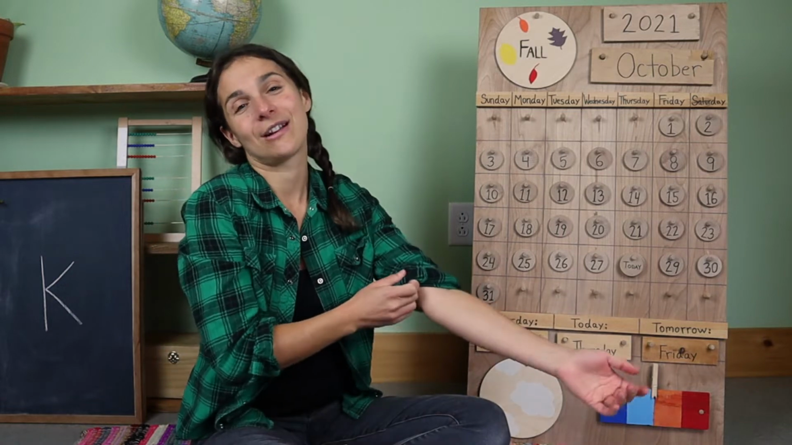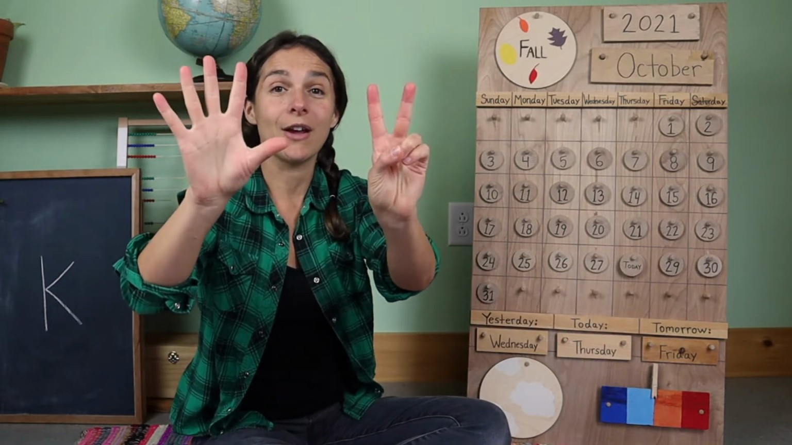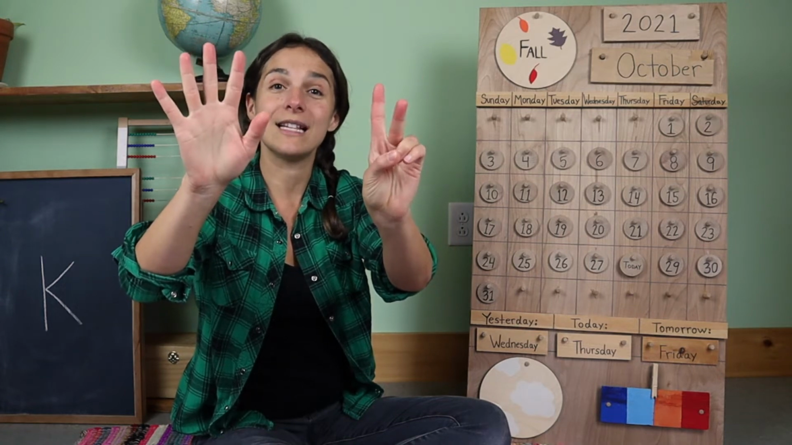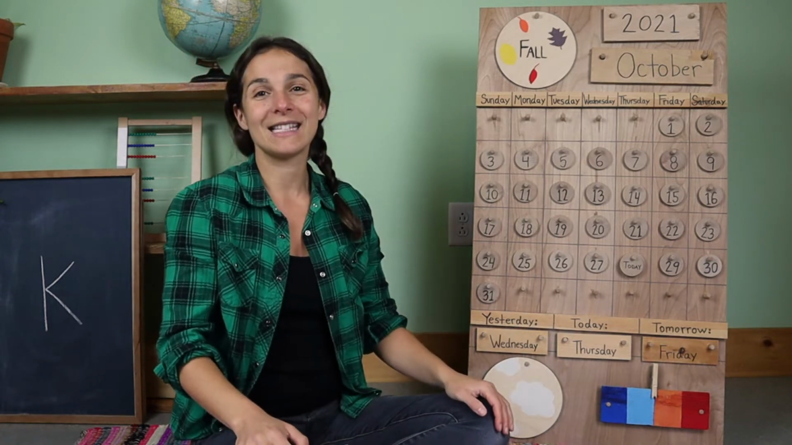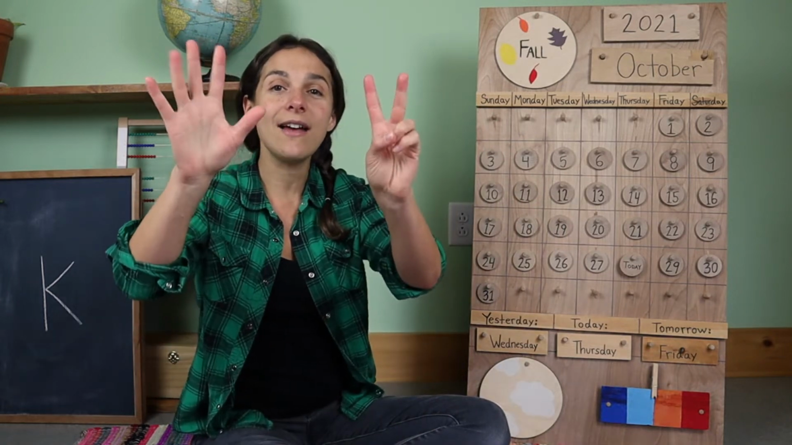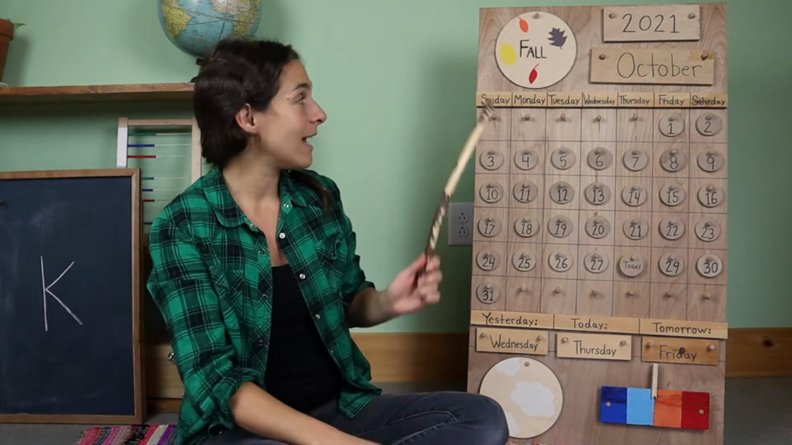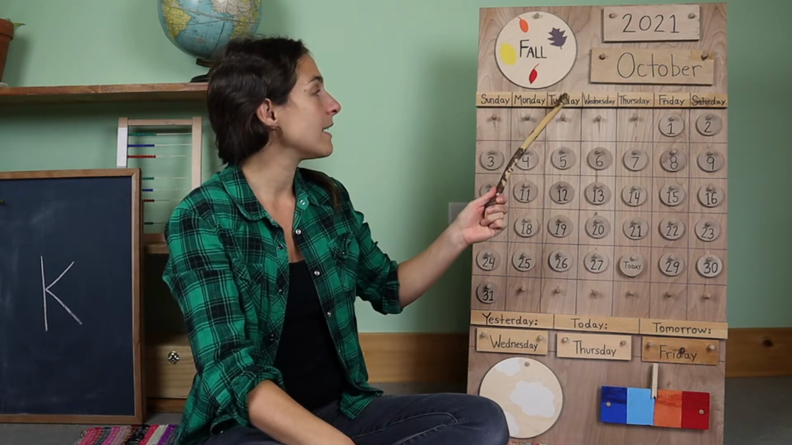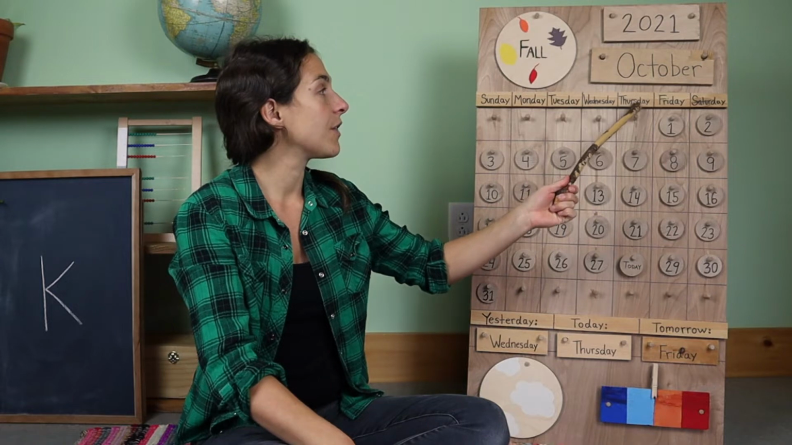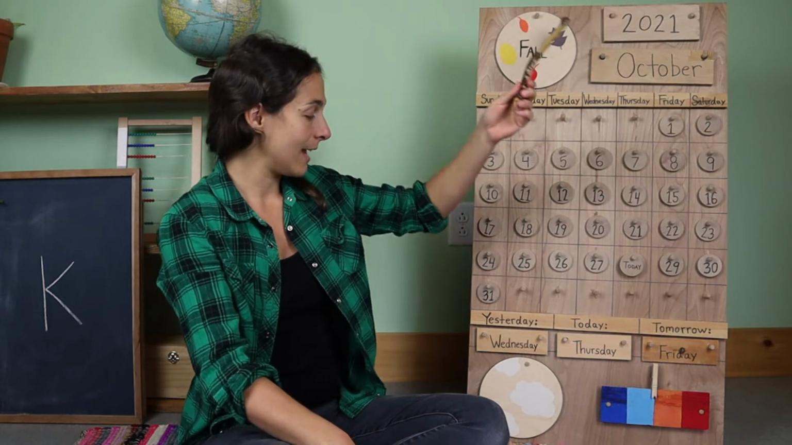I have another song to sing with you. For this song, we're going to hold up our 7 fingers for each one of the days of the week. It goes like this. There are 7 days, there are 7 days, there are 7 days in a week. Sunday, Monday, Tuesday, Wednesday, Thursday, Friday, Saturday.